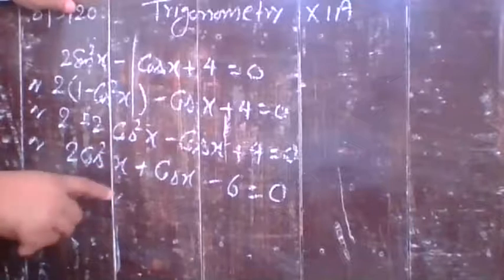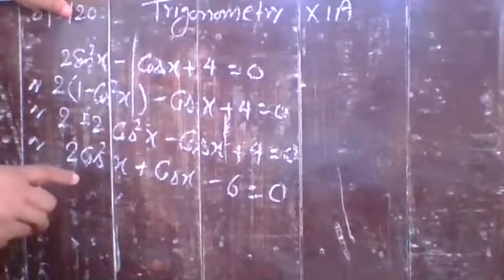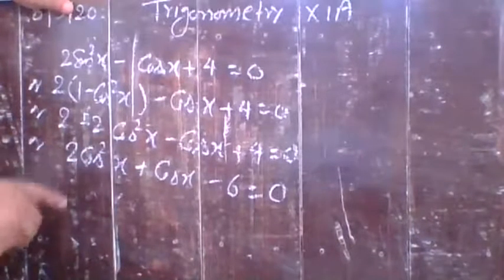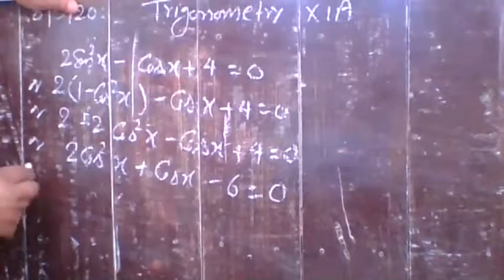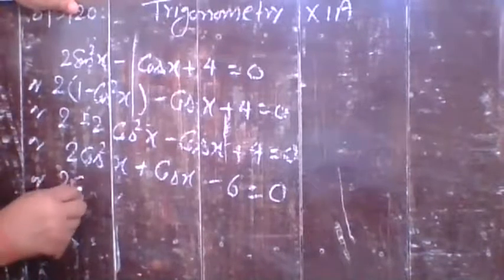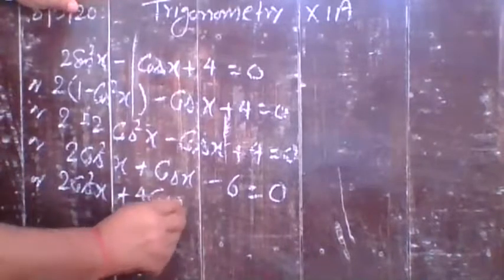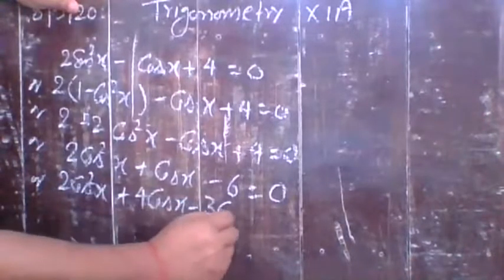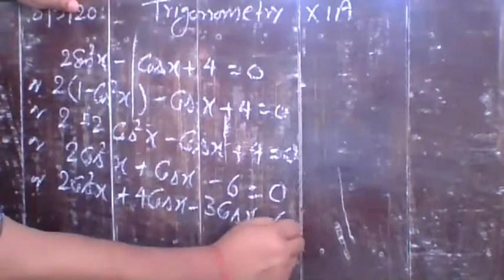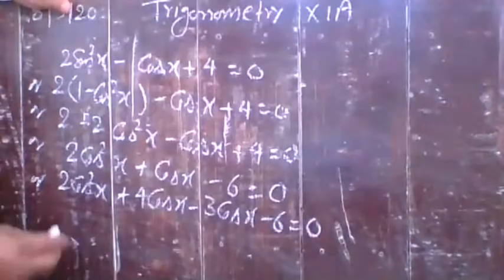So 2 times 6 is 12, and you have to take its factors in such a way that the difference is 1. So 3 times 4 is 12. So you can write 2 cos square x plus 4 cos x minus 3 cos x minus 6 is equal to 0.